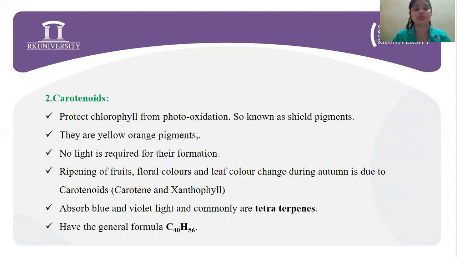Next, ripening of fruits, floral colors, leaf color change during the autumn is mainly due to the carotenoids, that are carotene and xanthophylls. And the general formula being C40H56.